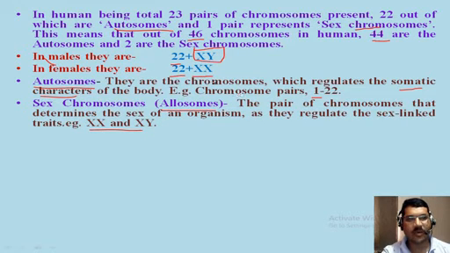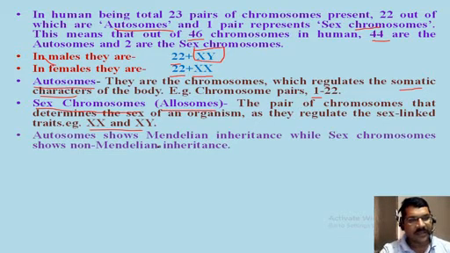The role of autosomes is to express the somatic characters, but sex chromosomes play a very important role in the sex determination of that organism. It means they decide whether the newborn offspring will be male or female. So this is the function of sex chromosomes. These two types of chromosomes are present in the human body, and they are very important.